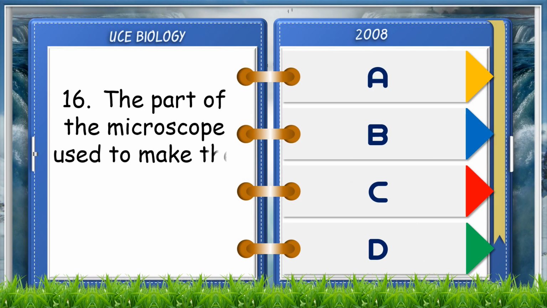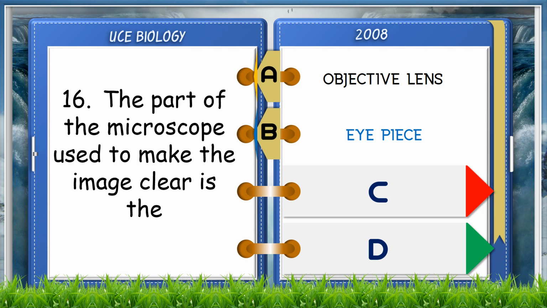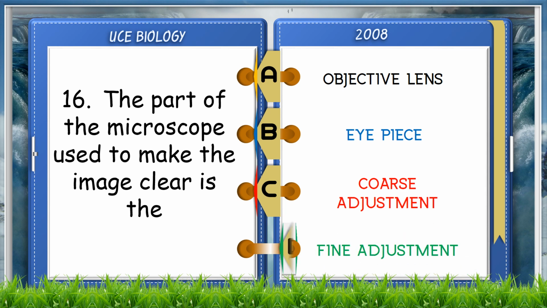The part of a microscope used to make the image clear is the A. Objective lens. B. Eyepiece. C. Coarse adjustment. D. Fine adjustment. The answer is D. Fine adjustment.